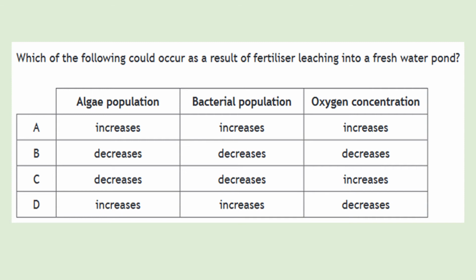So we know that if you have an increase in fertilizers, it's going to increase the nitrate content, which is going to increase the algal population, and we're going to form an algal bloom, which causes the aquatic plants to die and algae to die, which then increases bacteria numbers. And then an increase in bacteria numbers will cause the oxygen level to decrease. So we've got increase, increase, and decrease. So the answer must be D. So well done if you managed to get that correct. It's sometimes easier to underline the right answer so you can keep track before you pick the letter.